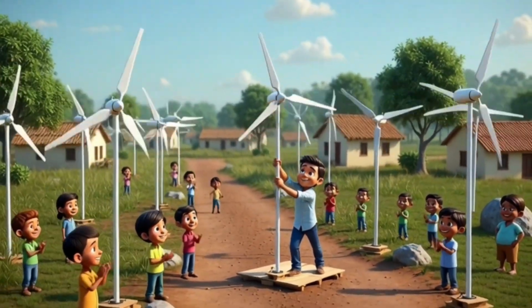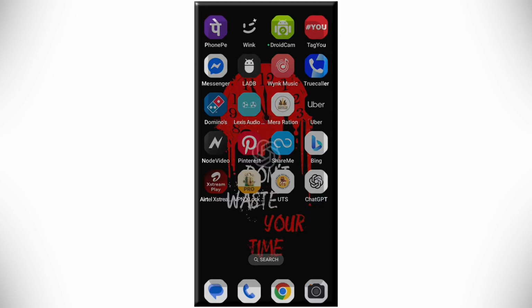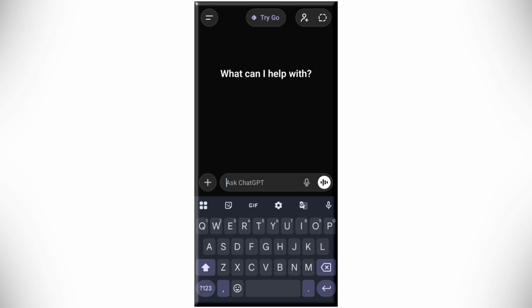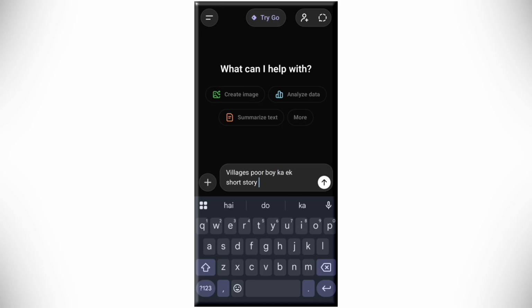In his village. Now, to create videos like the one you just watched, we first need a story. For a story, we're going to use ChatGPT. After opening ChatGPT, you simply type in whatever type of story you want. For example, I want a story about a poor boy, so I'll simply type in a short story about a poor boy in 2 Hindi versions.